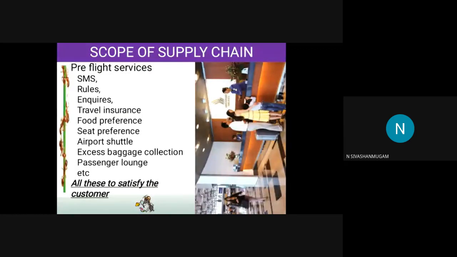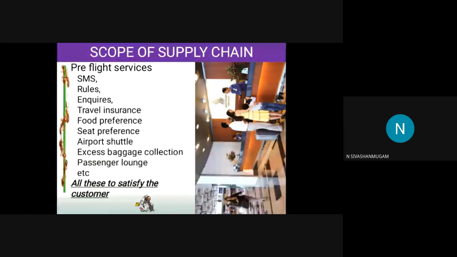Once you book a flight ticket, regularly you are getting SMS. Sometimes they will send the rules stating that you can carry a maximum of 5 kg luggage only. And some other day they will send that the luggage should be of this size only, length, width, height should be like this only. And in some days they will send some inquiries. Whether you travel single, or any child is coming with you, or where you are going, like that they will do some inquiries. It is not at all necessary. Everything is printed on the back side of the online tickets.